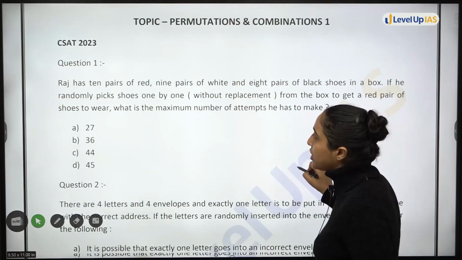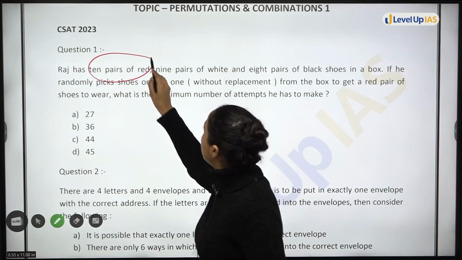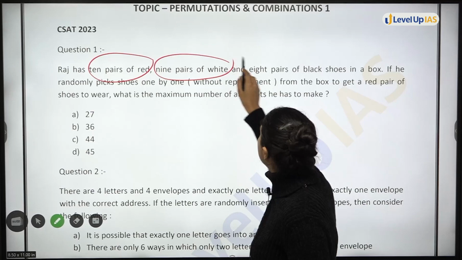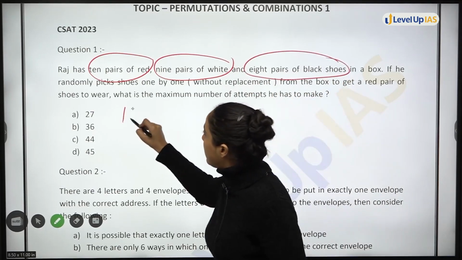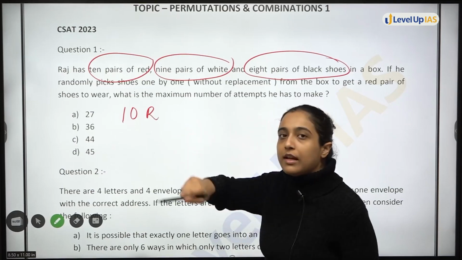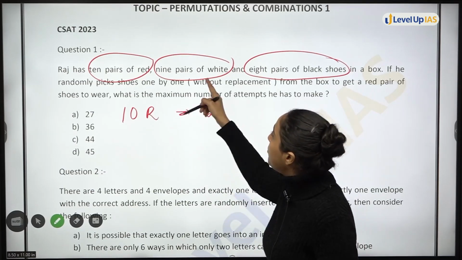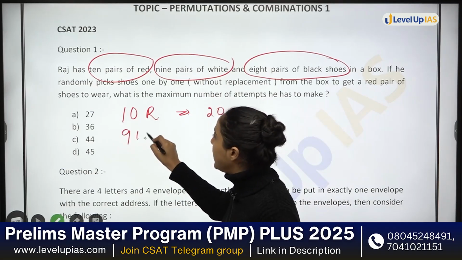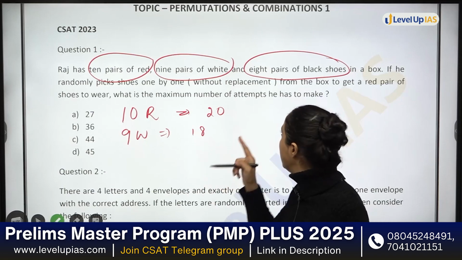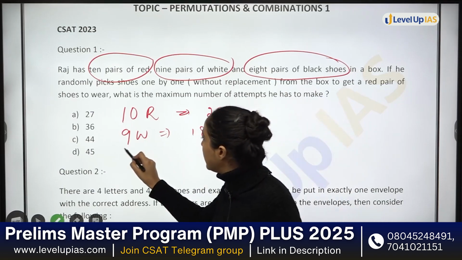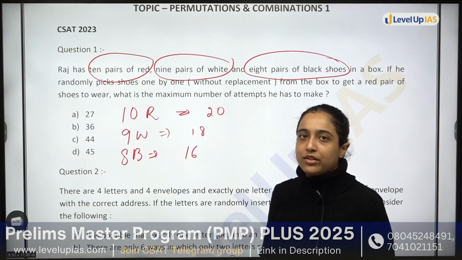So the first question is, Raj has 10 pairs of red, 9 pairs of white and 8 pairs of black shoes. So 10 red pairs, that means left, right, if you count, 20. 9 pairs of white means 18 white shoes if you count left, right separately, and 8 pairs of black shoes means 16 pieces of black shoes.